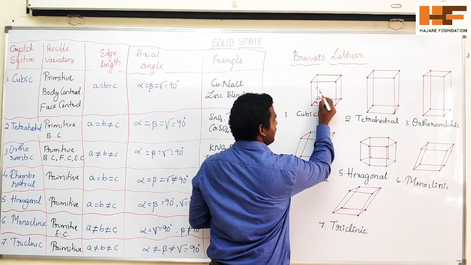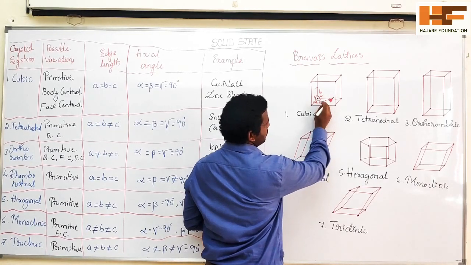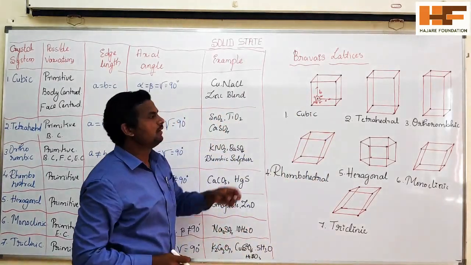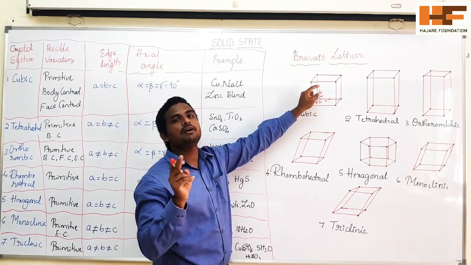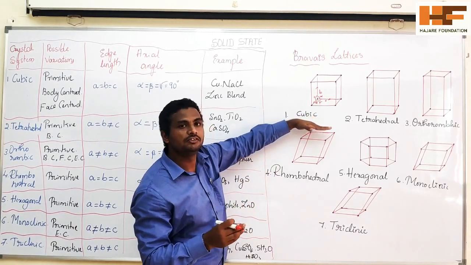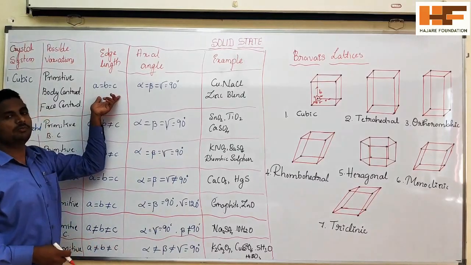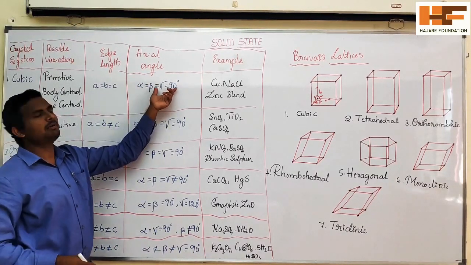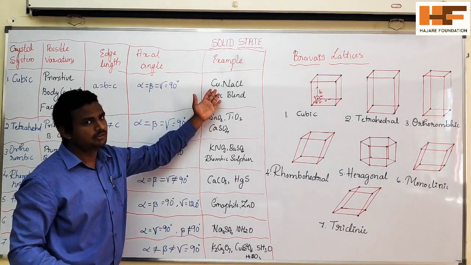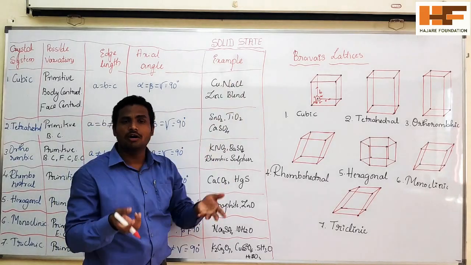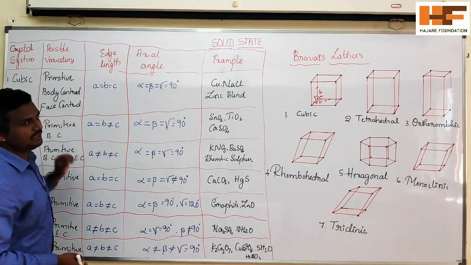This one is alpha, this one is beta and this one is gamma, all exactly 90 degrees. So if a unit cell has the same edge lengths and the same angles, we call it a cubic unit cell: a equal to b equal to c, alpha, beta, gamma all equal to 90 degrees. Examples are copper, which is a metal, NaCl, which is common salt, and zinc blende.